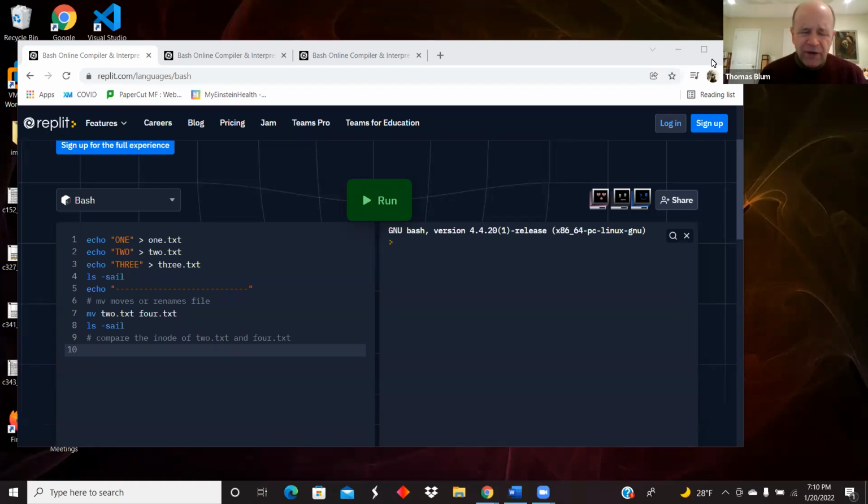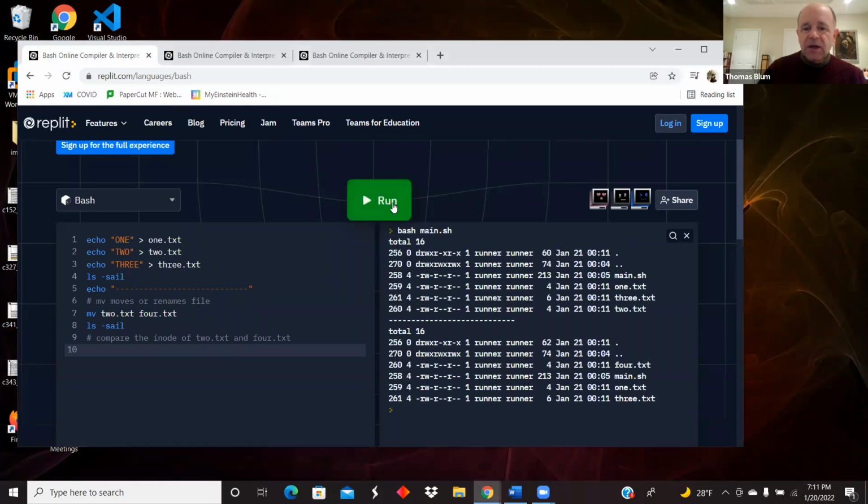And then I'm going to run this move command. So I say move 2.txt, which is one of the files I made above. And the second argument of the move command is 4.txt. And so I'm going to move the file to 4, which is effectively using the move command basically as a renaming command. And so let's run that script.